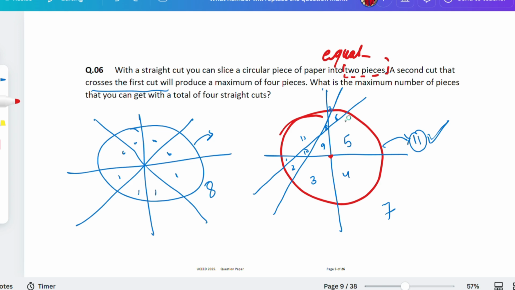Here, see, every time only one intersection, nothing much. So you have to enhance the intersection. That's the trick which is coming here. So this is how you'll get the answer, which is equal to 11.